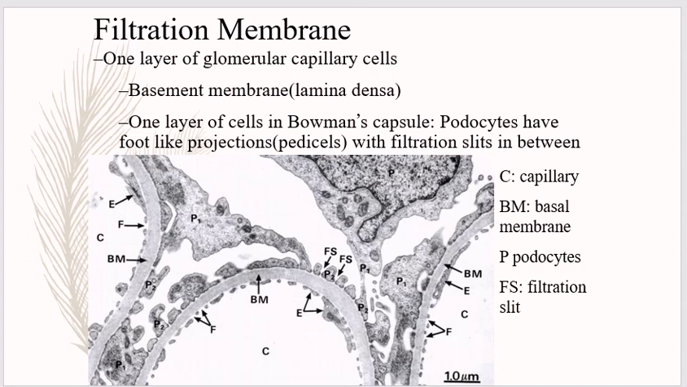Pedicles interdigitate and leave small cleft-like spaces in between. The cleft space is called the slit pore or filtration slit. The filtration takes place through these slits or pores. In the process of glomerular filtration, when blood passes through the glomerular capillaries, the plasma is filtered into the Bowman capsule, and all the substances of plasma are filtered except the plasma proteins.